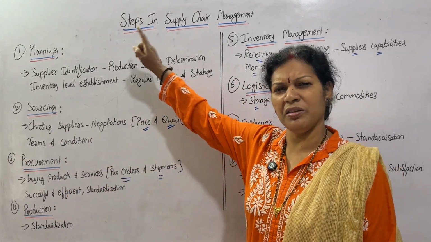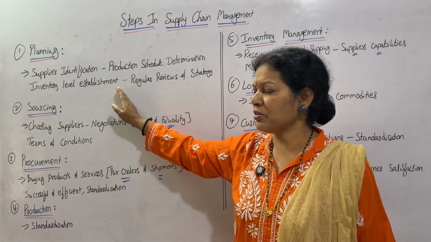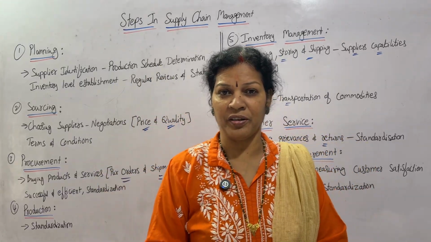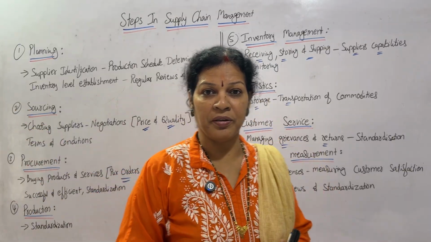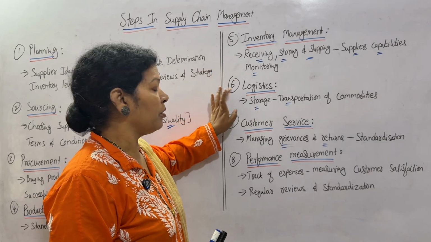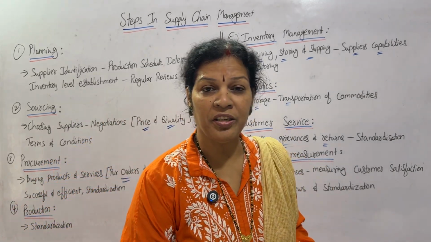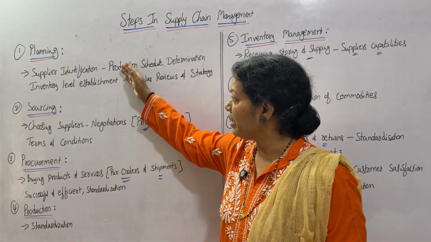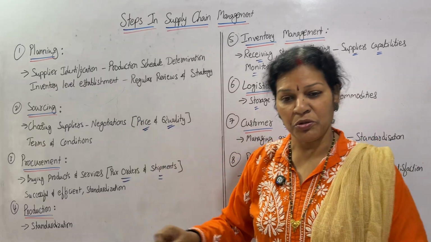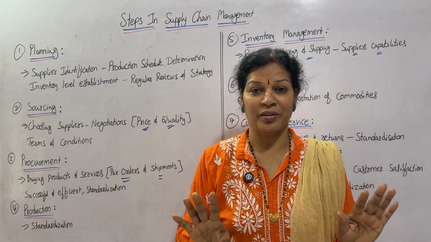Let me remind you. One is easily you can remember: planning, sourcing, meaning from where you are purchasing the goods. Then after the procurement, take the goods, then go for production. Step by step you can remember. Once you go for production, inventory, manage it. Logistics, customer service, performance measurement. Only these points you remember, and based on the inside matter I have given you, you can write the exam easily. You need not refer to any textbook also.